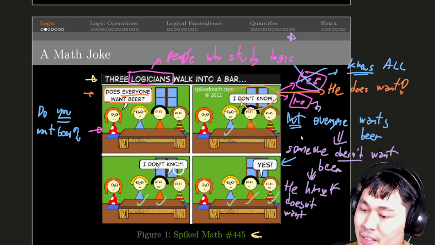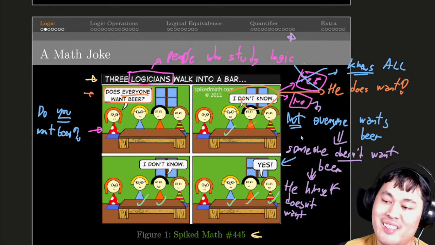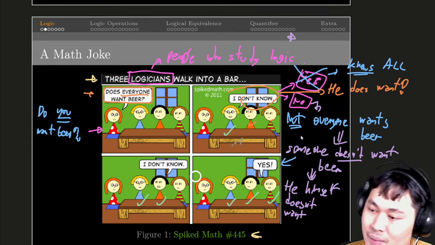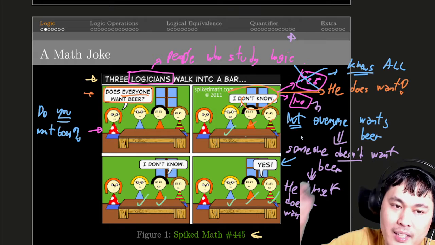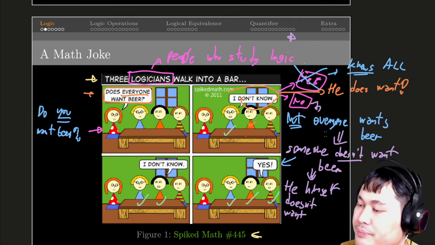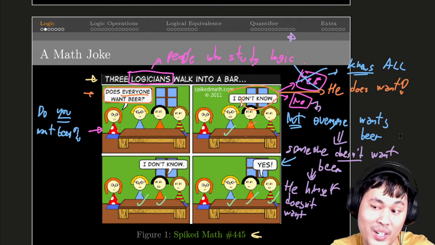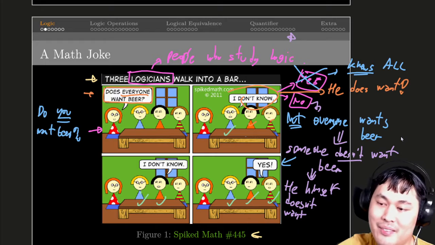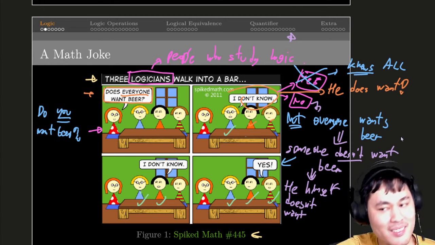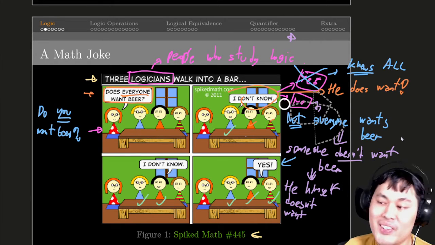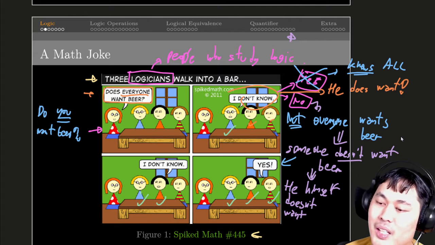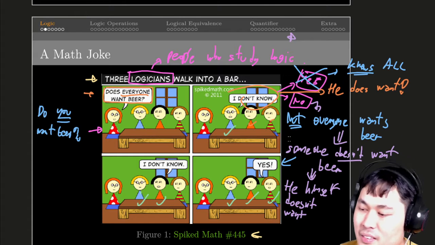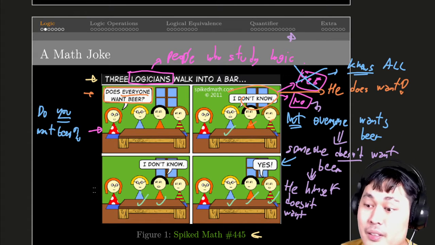But that's how you can deduce this kind of statement. You can say it's short, right? But again, that has some information that these people didn't know at the time when they responded. So if you think you are logical, whenever you are asked this question, does everyone want something, the response should be, I don't know, or no. If you know that you don't, then you can say no. Not everyone wants it because I don't. But otherwise, that's how you are supposed to respond.